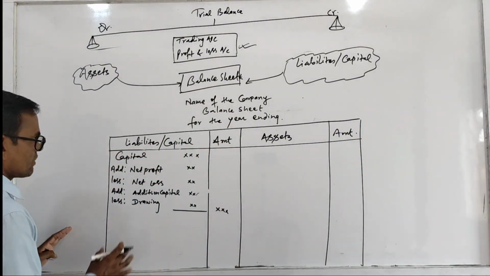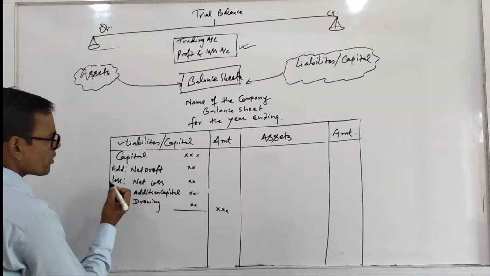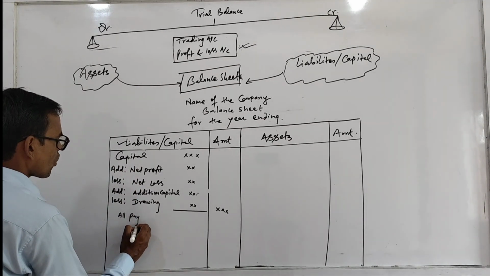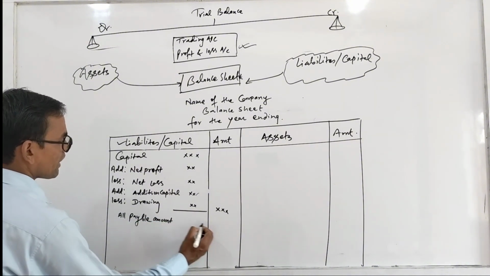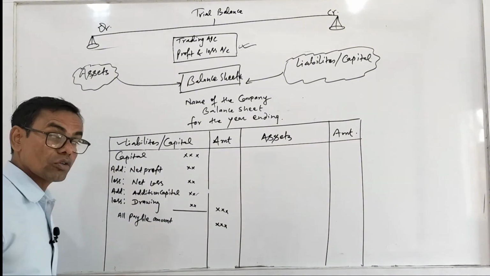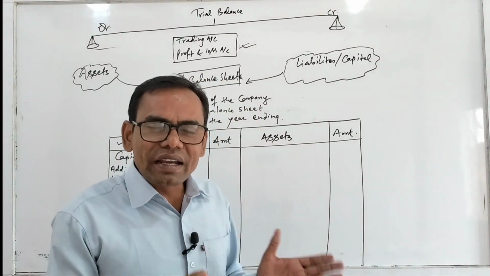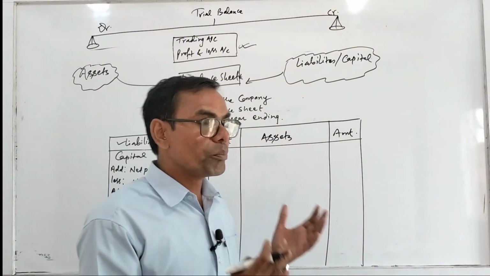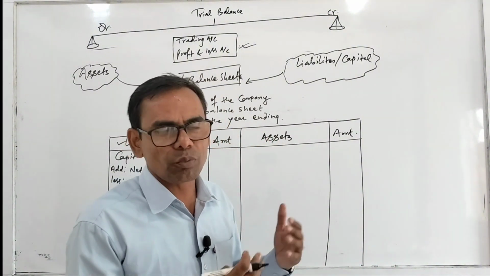Then after that, the term liabilities. What do you mean by liabilities? All payable amounts. In one line you have to write all payable amounts. That is loan you have to pay, creditors you have to pay, bank overdraft you have to pay, outstanding expenses you have to pay.